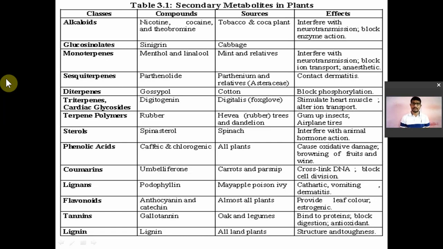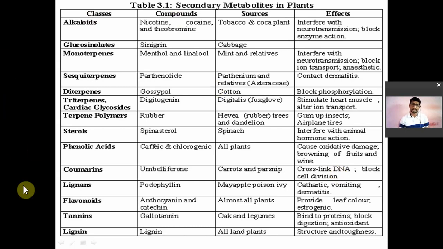For example, alkaloids. There are different kinds of alkaloids. Depending upon the heterocyclic ring present in the structure, they are classified in different ways. Particularly, alkaloids will have nitrogen in their heterocyclic ring. Then fixed oils, volatile oils, and glycosides are there. Glycosides means they will have some base plus sugar, and those two are attached with a glycosidic bond. We'll see in detail. It's just information regarding the different secondary metabolites.